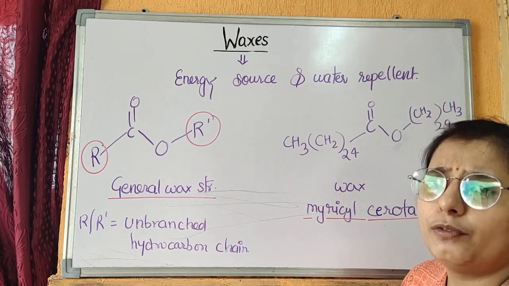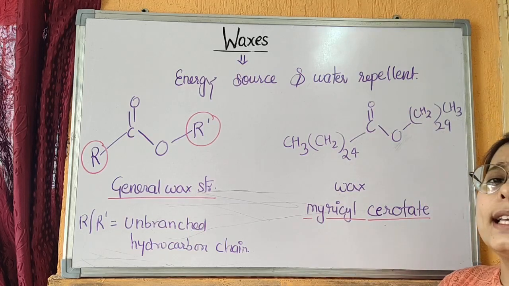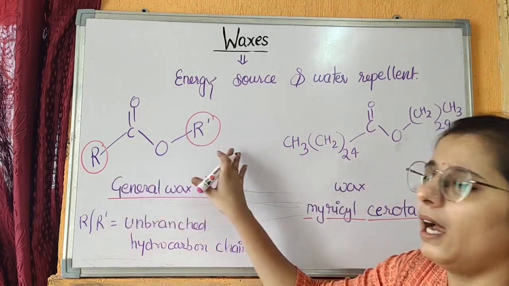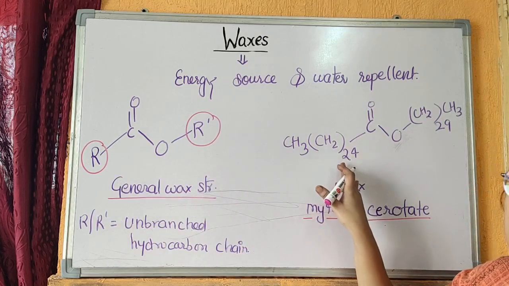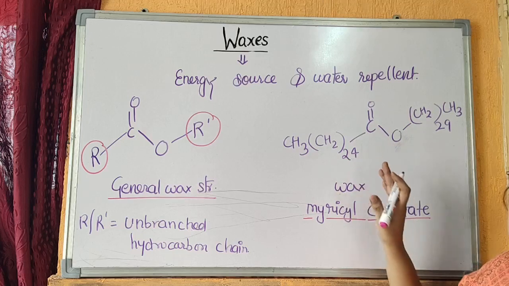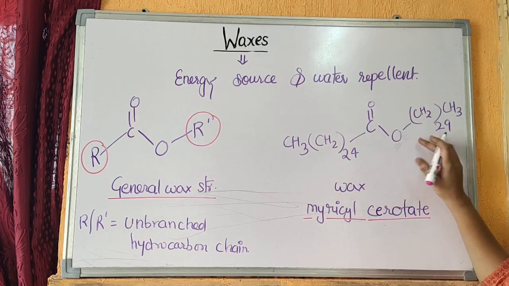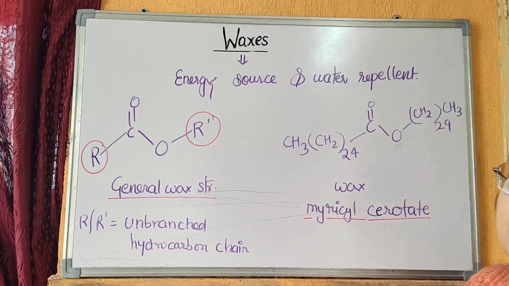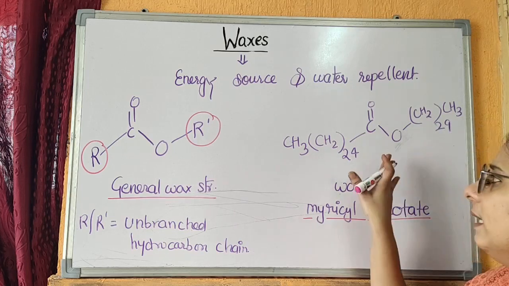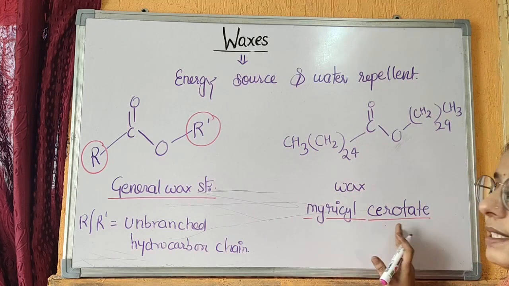Let's take an example of a complex wax, myricyl cerotate, which has very long hydrocarbon chains at the two positions, R and R'. It has CH3(CH2)24 bonded with an ester bond, and the second long hydrocarbon chain is (CH2)29CH3, meaning it has the highest number of carbons in its hydrocarbon chains. This is the complex wax, myricyl cerotate.